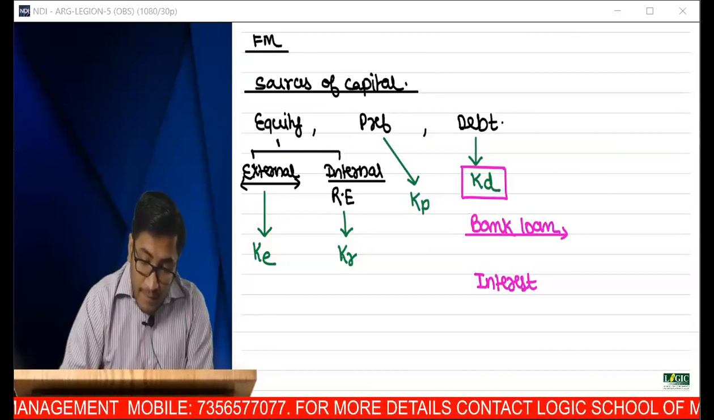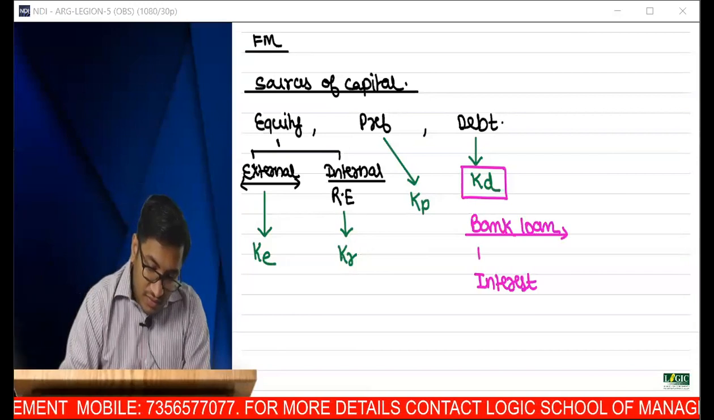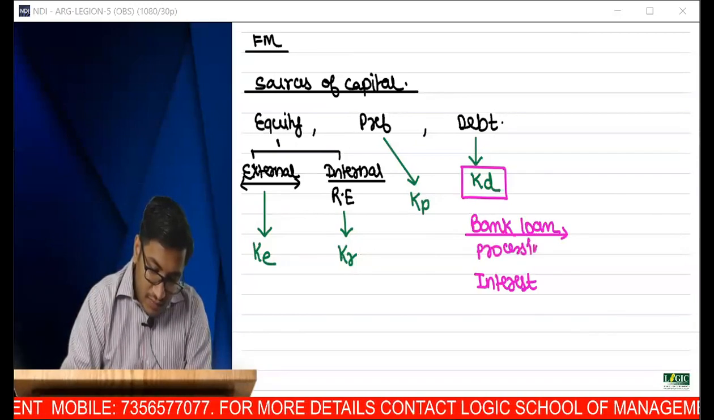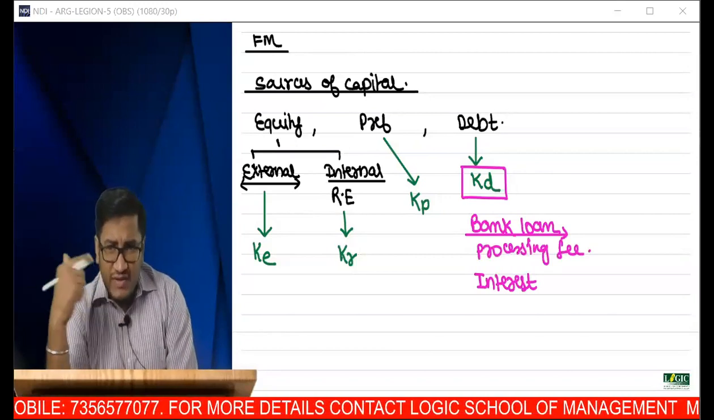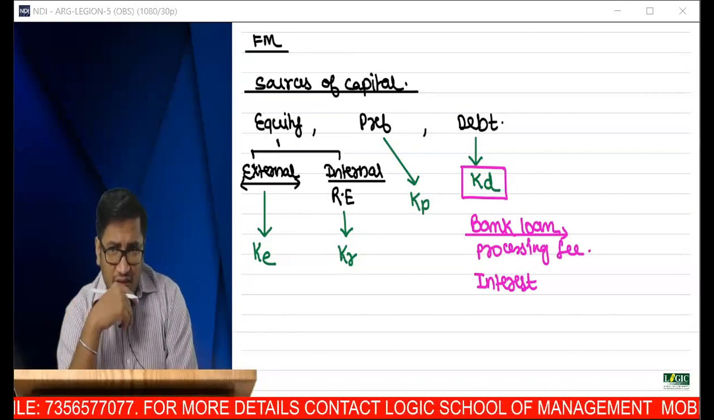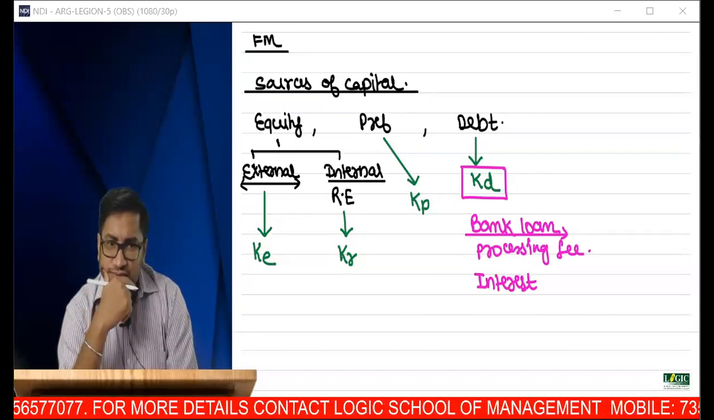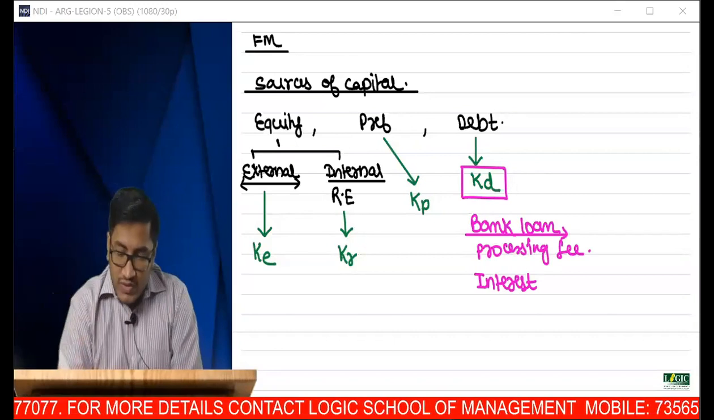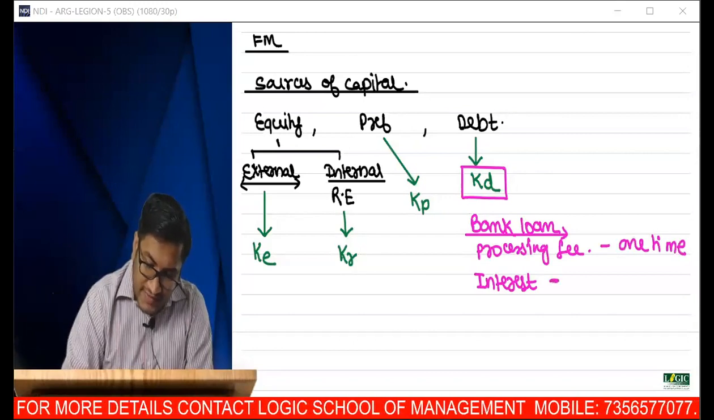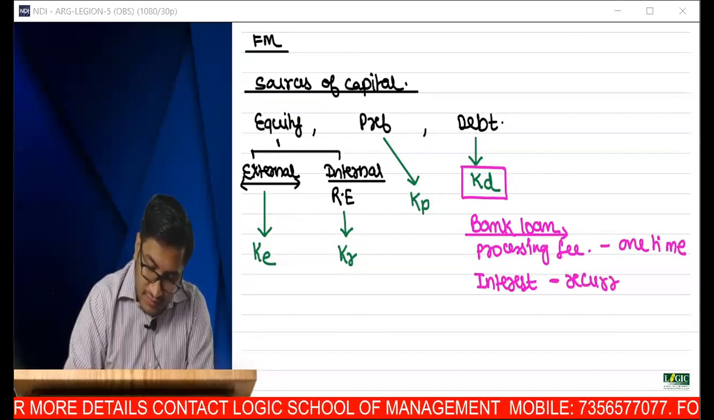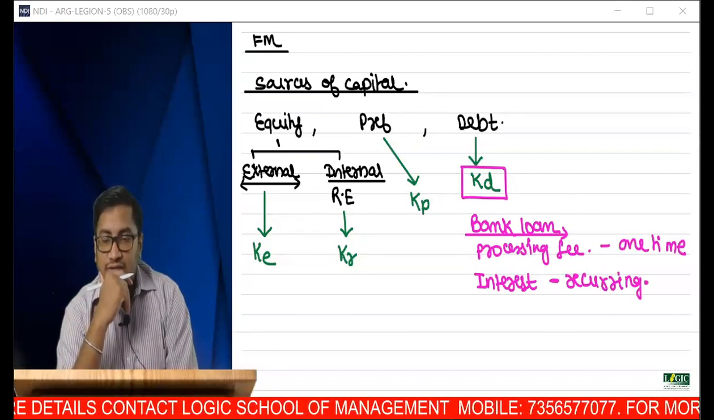Sri Lakshmi says that, sir, there are charges. Yes, true. Because if I go for a bank loan, I have to pay certain charges, say a processing fee. But what is the speciality of the processing fee? Do you have to pay this processing fee each and every year, or is that a one-time cost? So this processing fee is a one-time cost. Interest is recurring. So you have identified the cost.